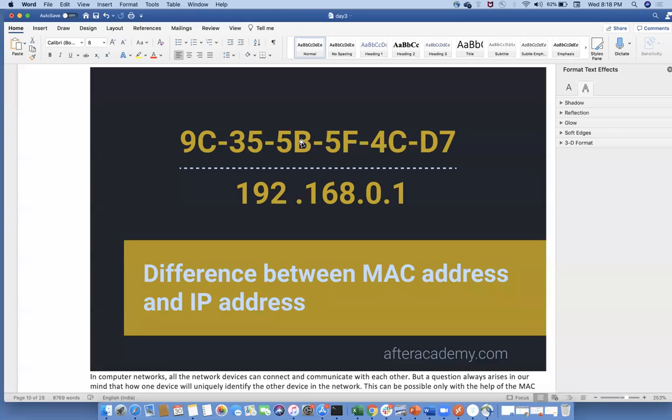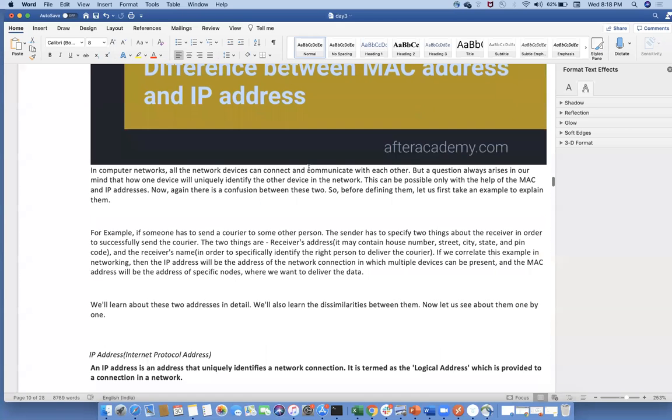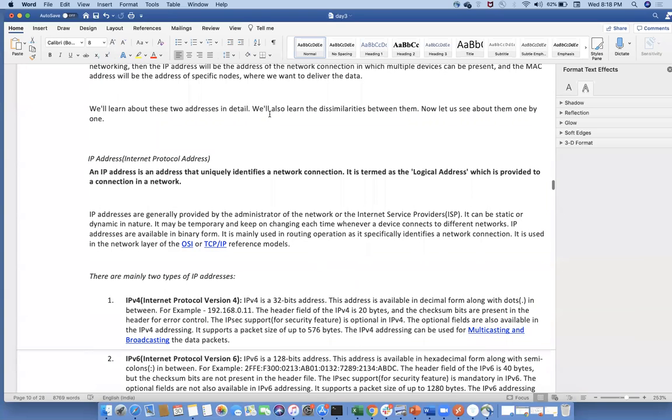There are 7 OSI layers: physical layer, data link layer, network layer, transport layer, session layer, presentation layer, and the last one is application. So in the network layer, IP communication will happen. Basically, it is packet-wise, we can trace it with Wireshark, but with the MAC address we can trace with frames. That is the complete information about this.